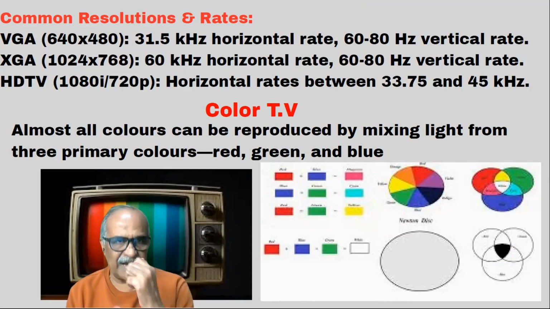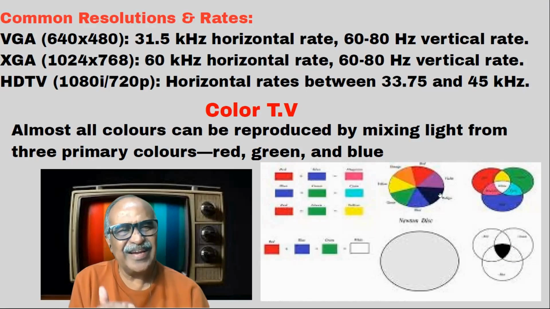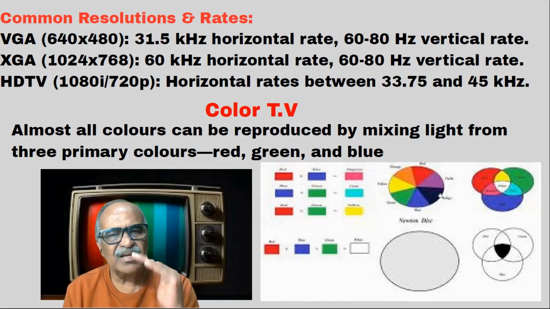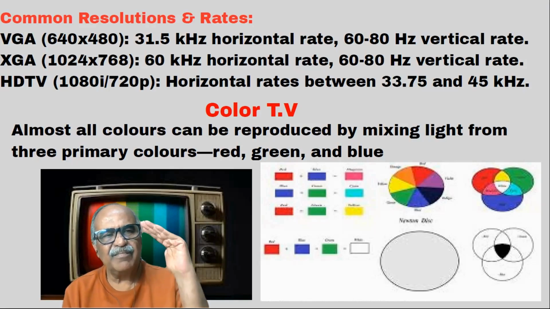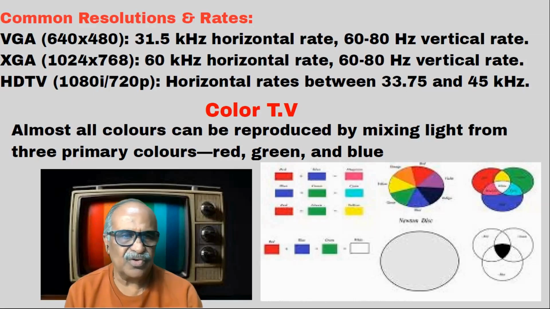HDTV, the latest and highest one, is 1080i and 720p, right? Horizontal rate between 33.75 and 45. But why these rates, VGA, XGA, then HD? Please remember, as time went on, the picture clarity became better and better. HD has a high resolution rate, so it has good clarity.